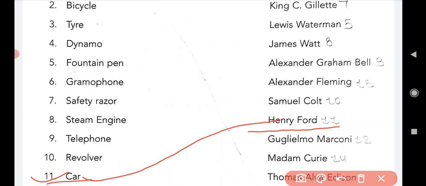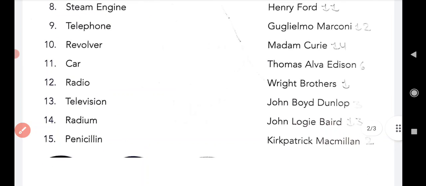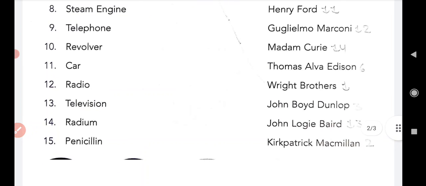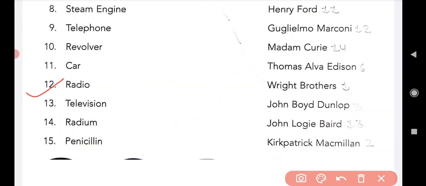Now come to the next question, that is question number 12, radio. The radio was invented by Guglielmo Marconi.